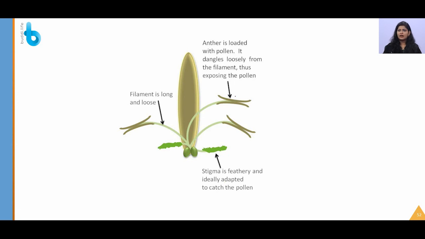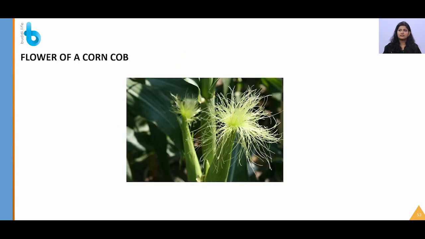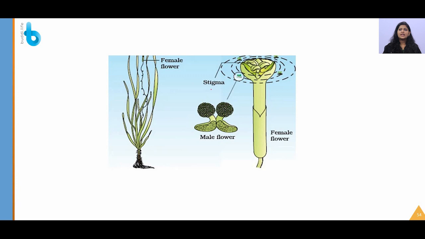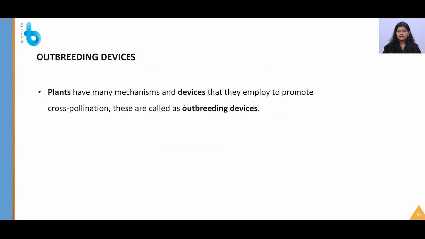This is the stigma, and you can see how the pollen is hanging, that is, the male part is hanging. You can see how exposed the anther is. So again, this is the flower of the corn cob, and the stigma is ready to trap the pollen grains. And this is Vallisneria, which is a water pollinated flower.